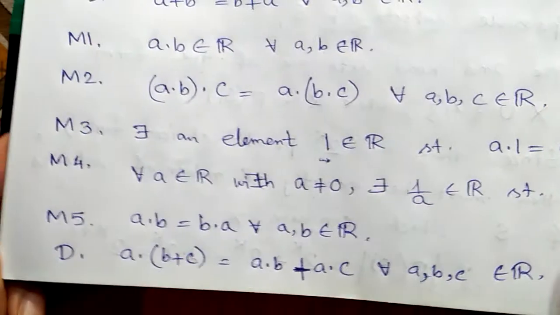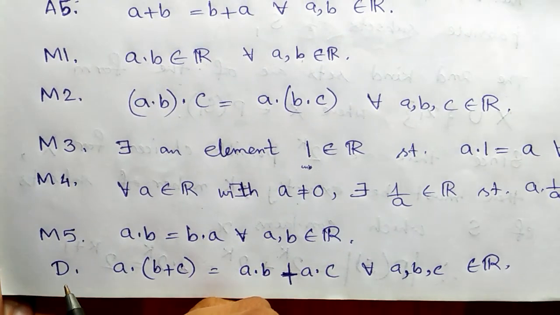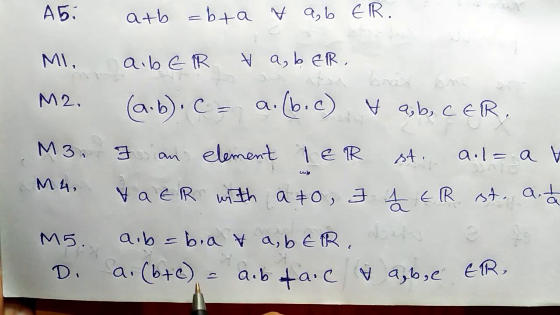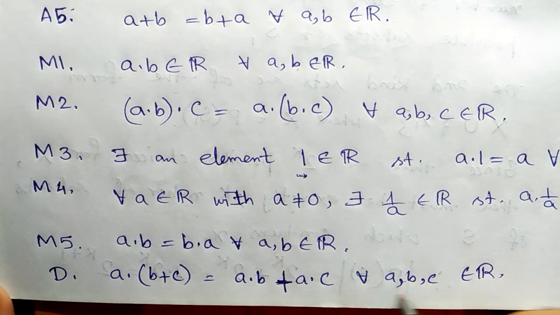Our next property is the distributive property, or distributive law. It states that for any three real numbers a, b, c, we can write a · (b + c) = a · b + a · c. That is, multiplication distributes over addition.